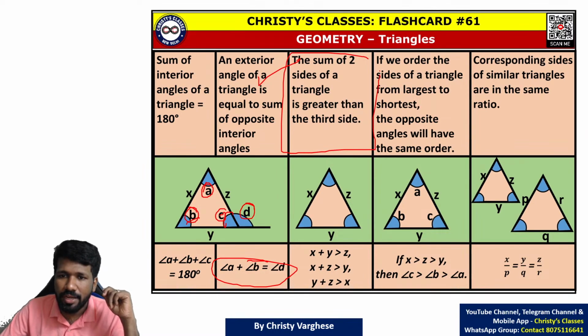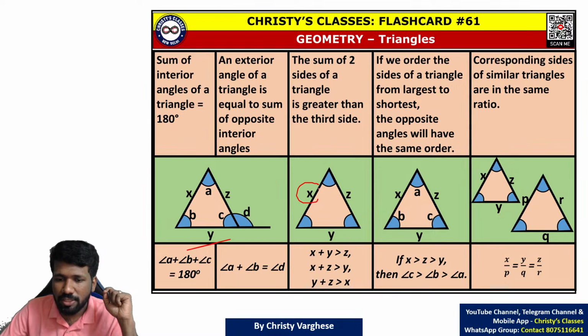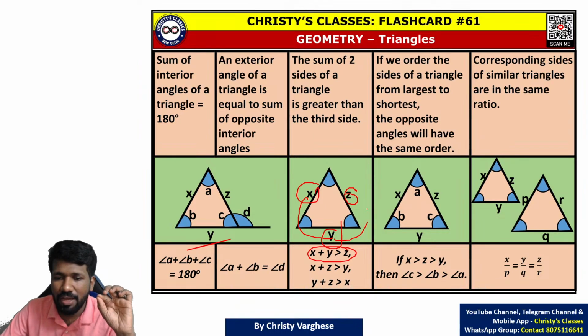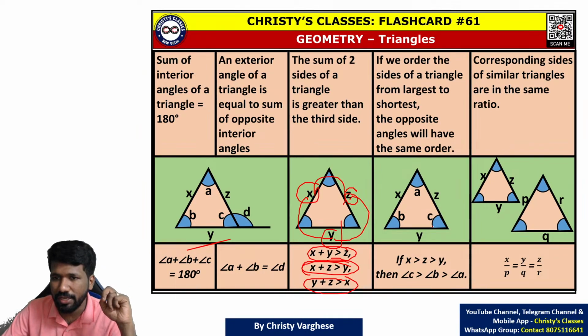Sum of two sides of a triangle is greater than the third side. This is a very important property. For sides X, Y, Z, X plus Y should definitely be greater than Z. It cannot be equal. It should be greater. Y plus Z should be greater than X, and X plus Z should be greater than Y. Sum of two sides should be more than the third side.